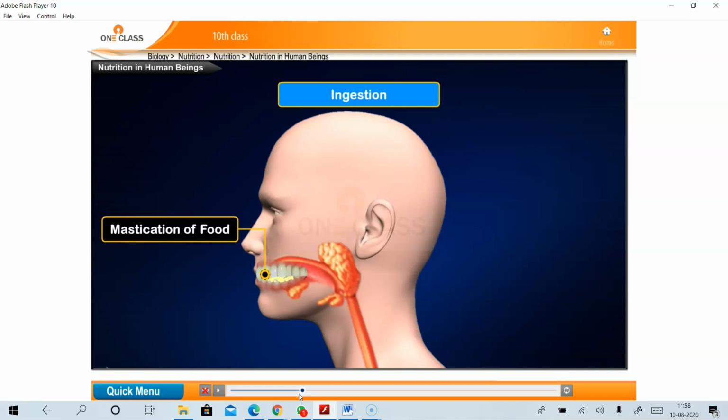It is also known as mastication of food. So this is the meaning of mastication of food, ma. What is meant by mastication? Means the food that we